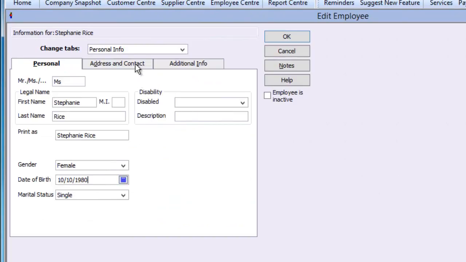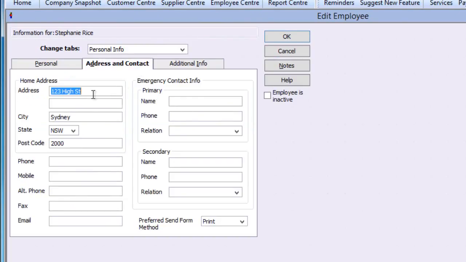On the Address and Contact tab, enter the address, and where relevant, an email. If the employee is to receive payslips by email, then change the preferred send form method to either email or both. For operational simplicity, we suggest you select both.